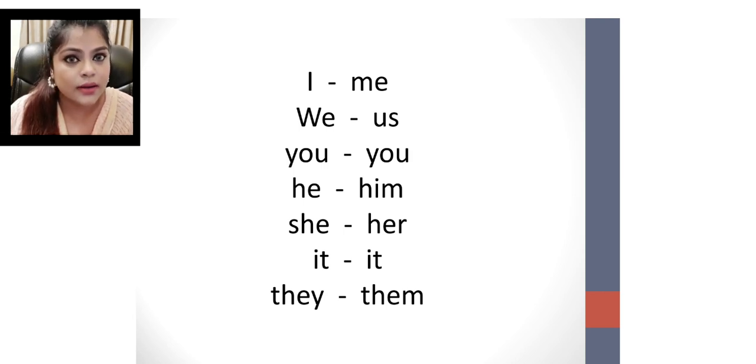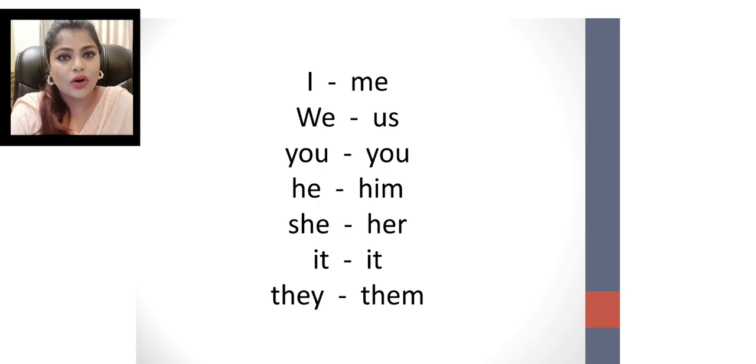He is used for male, she is used for female, it is used for animals and things, we is used when we're talking about yourself and other people, and they is used for many people. Let's see all this in examples.